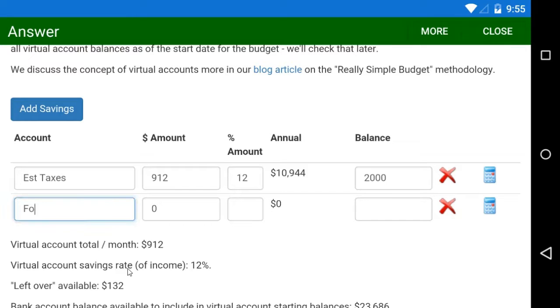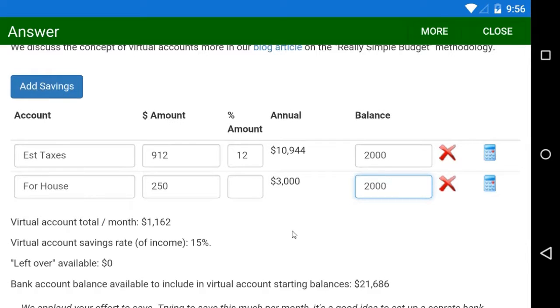So if we suddenly start making more income, we're not left in the lurch at the end of the year with a big tax bill we can't pay. Or if I make less, I'm not oversaving. I'm also going to set up a second virtual account to hold savings we'll be doing to make a down payment on a house. I'm going to use a fixed monthly amount of $250 and a name of "for house" for this one. So remember that for later.